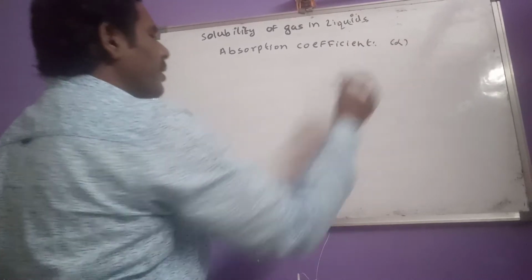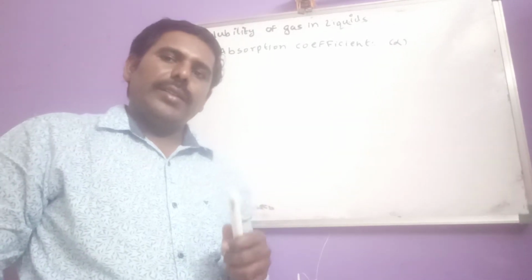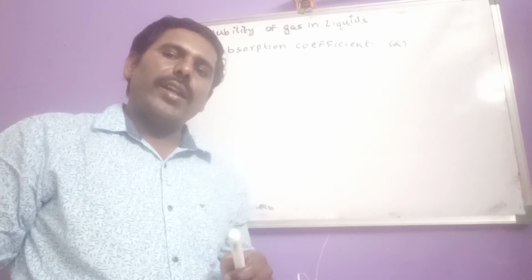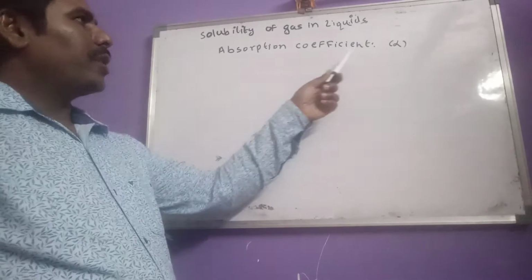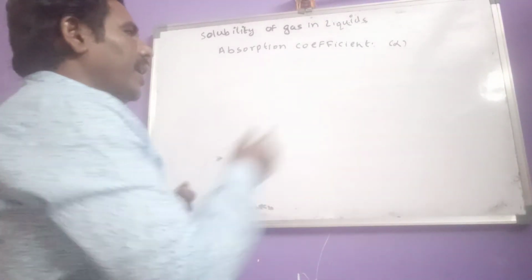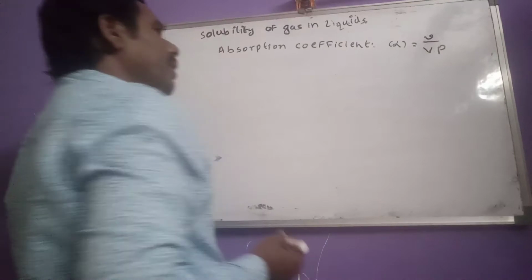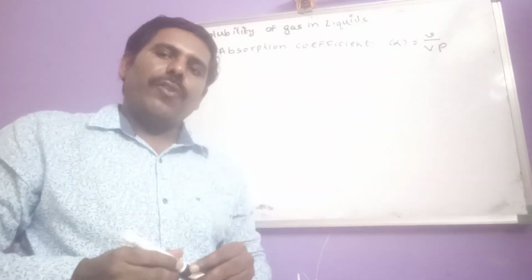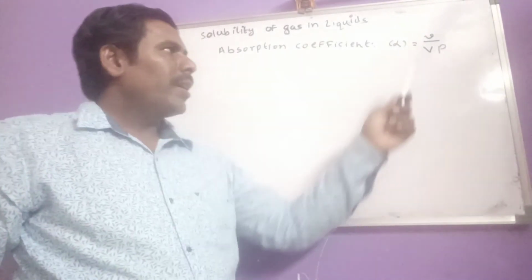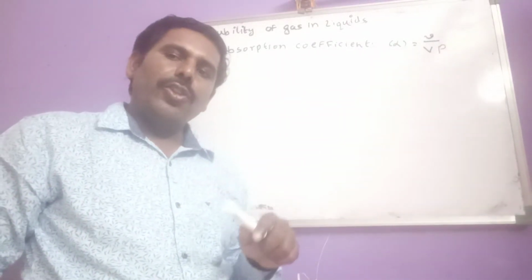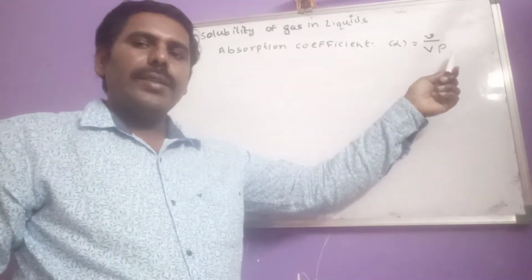So absorption coefficient is defined as the volume of a gas in milliliter that can be dissolved by 1 ml of a liquid at 1 atmosphere pressure, indicated with alpha, and that alpha is equal to v by V and P. Here small v is volume of gas in milliliter that is dissolved in a solvent, and capital V is the volume in milliliter of the solvent or the liquid, and P is pressure.